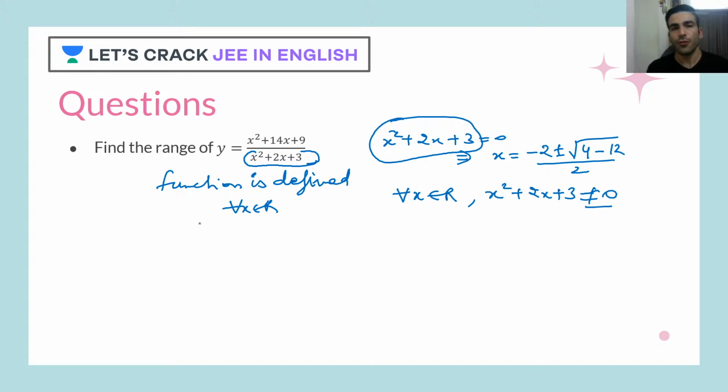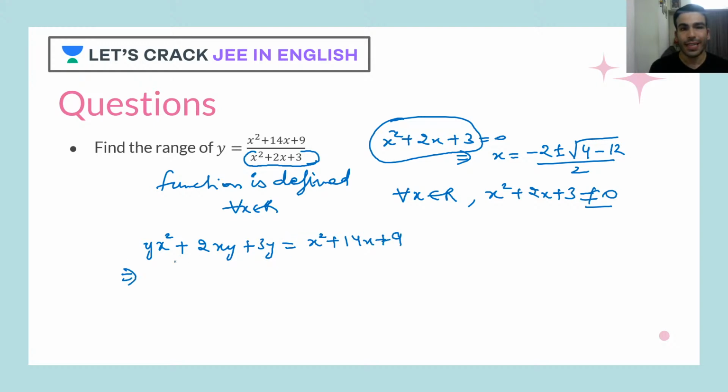Whenever you need to find out the range, this is the method you see everywhere: people represent x in terms of y. So how can we do that? Okay, let's go ahead. I'll just cross multiply: y x square plus twice of xy plus 3y is equal to x square plus 14x plus 9.